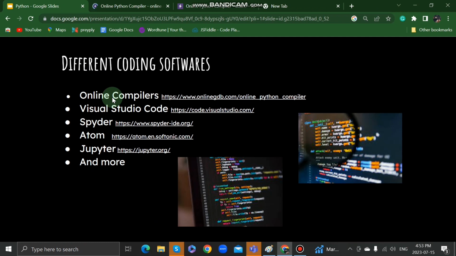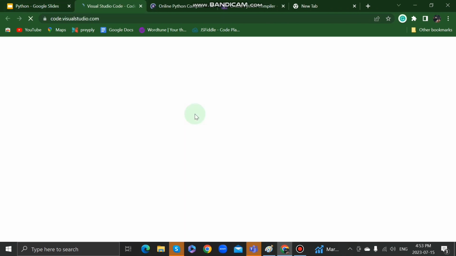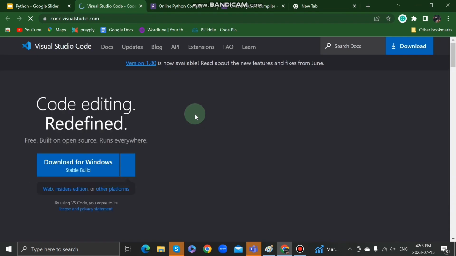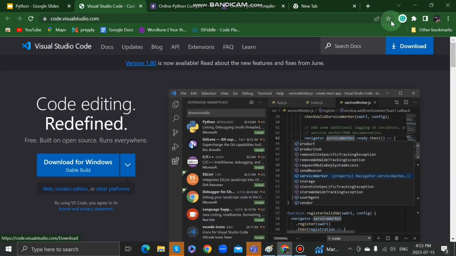Second is Visual Studio Code. This is currently the software I'm using and it is very good. It's been very reliable for me and I love it so much. You could use different languages, not just Python. With online compilers, you have to use a specific language. However, with Visual Studio Code, you could use all languages. So you need to download it. You go on this website, click download right here, and get ready.